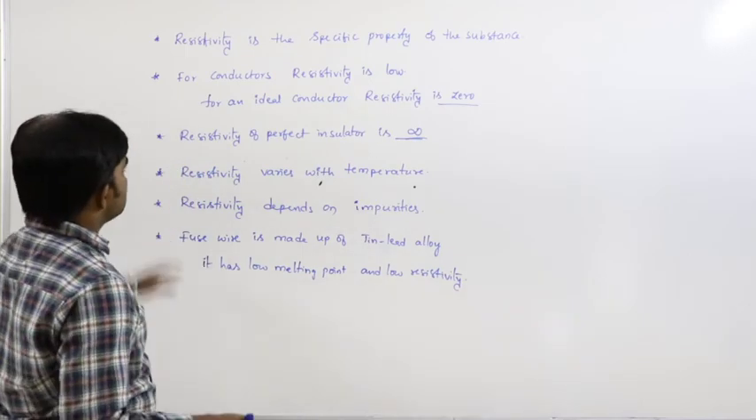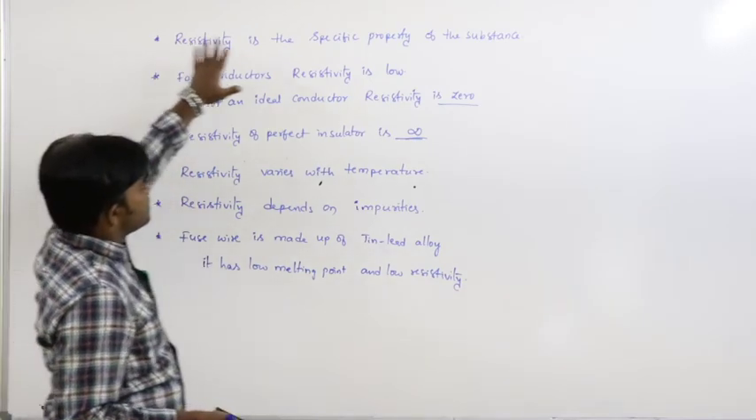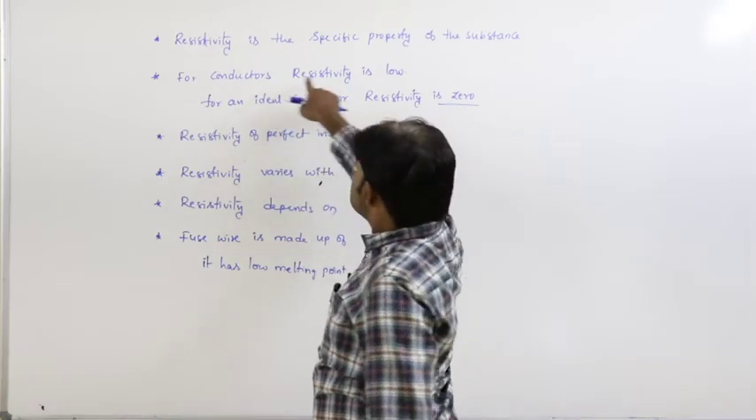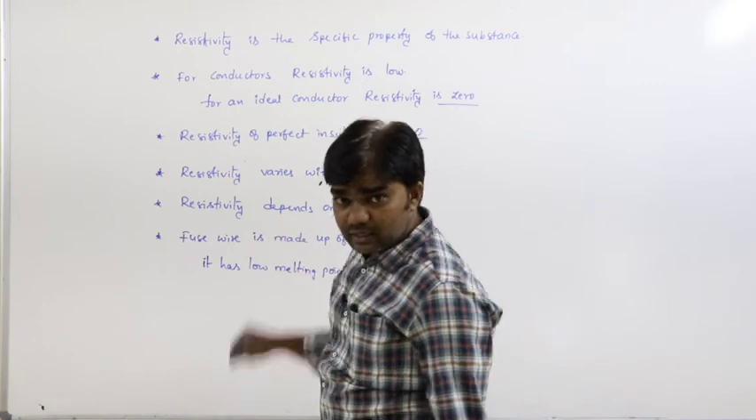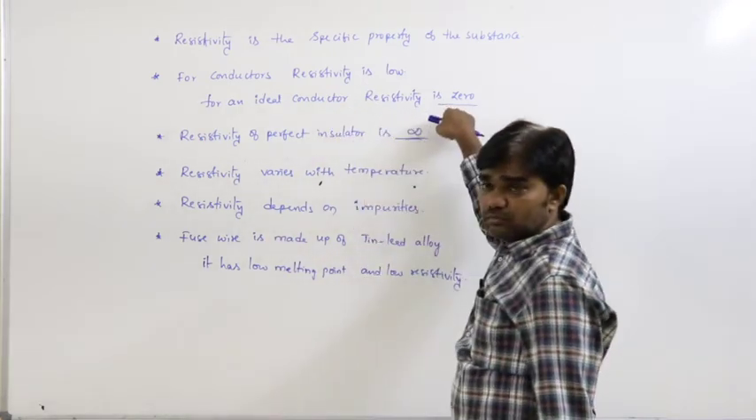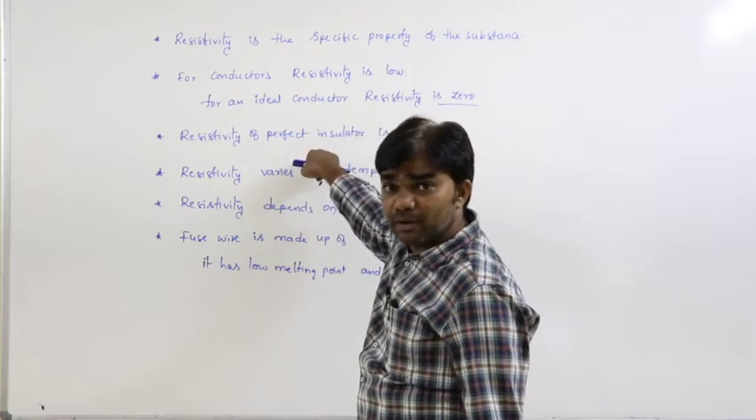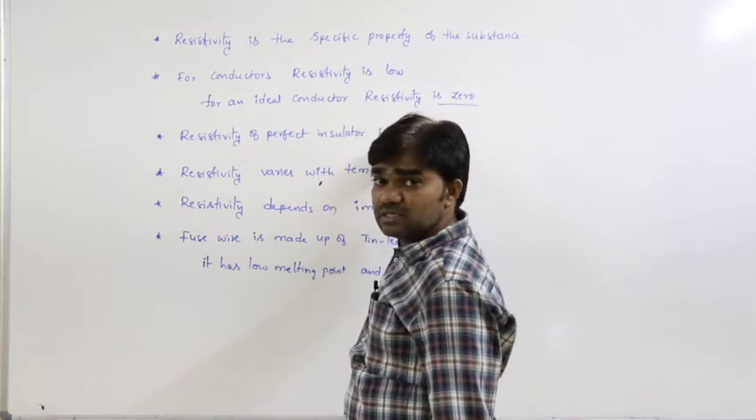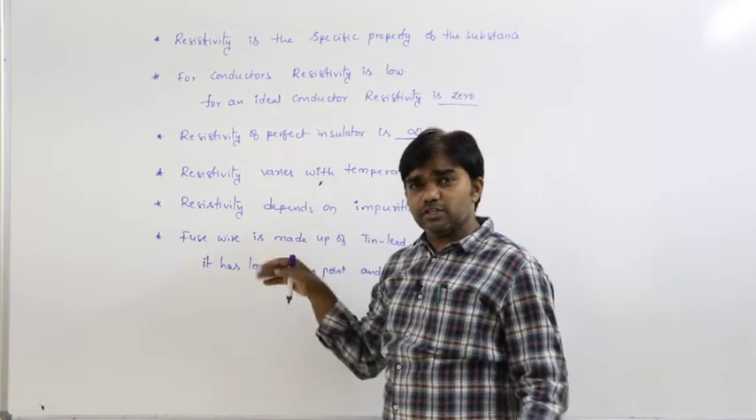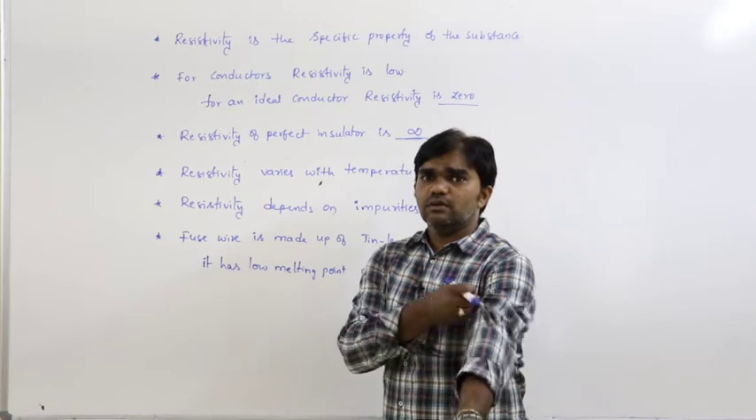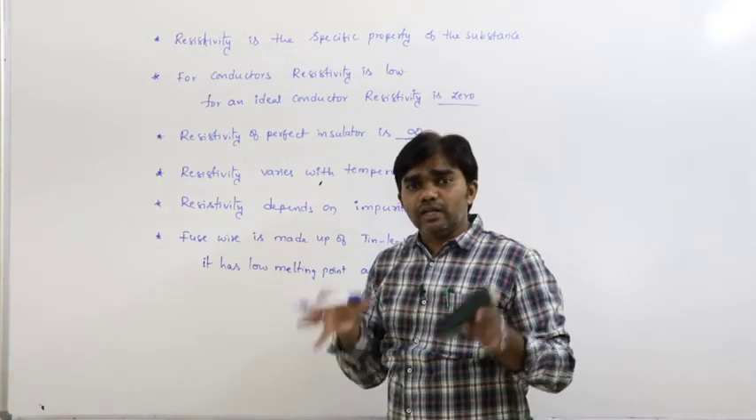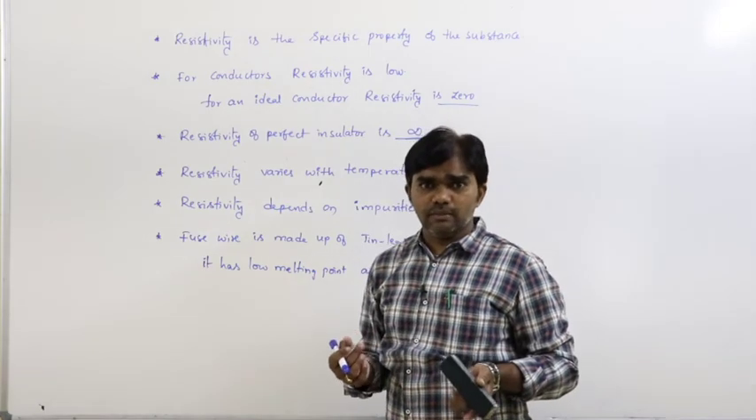So the resistivity depends on this factor. Resistivity is the specific property of the substance. For conductors, resistivity is low, and for an ideal conductor the resistivity is 0. For a perfect insulator, resistivity is infinity. And resistivity varies with the temperature. How it varies with the temperature, we can discuss later, the variation of resistance and resistivity with temperature, in what type of materials.